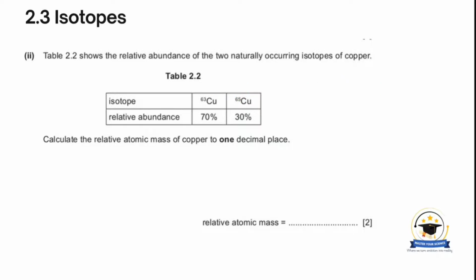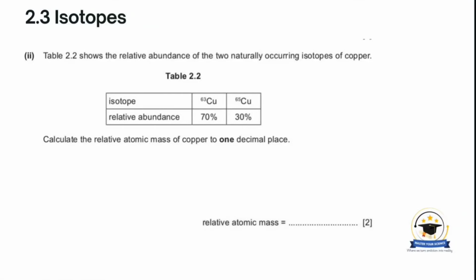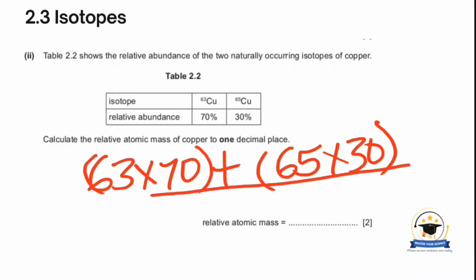So for copper 63, which is 70%, we have 63 times 70 plus 65 times 30, and we divide this by the total, which is 100. This gives us an answer of 63.6.